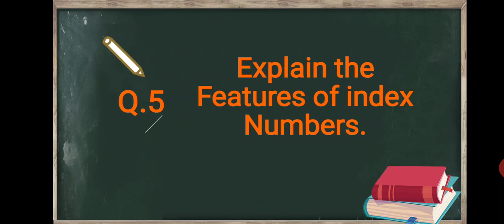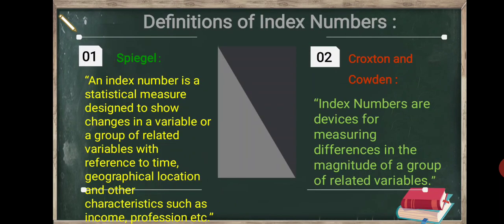Question number 5. Explain the features of index numbers. Firstly, you have to explain the definition of index number, any one.